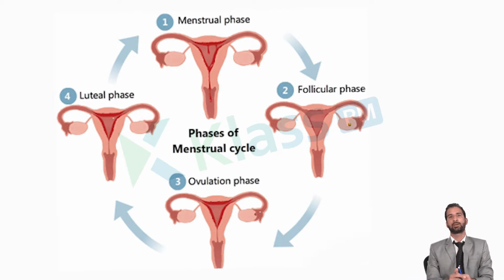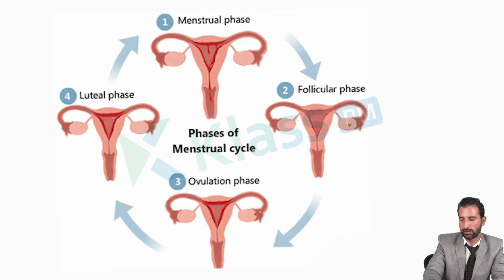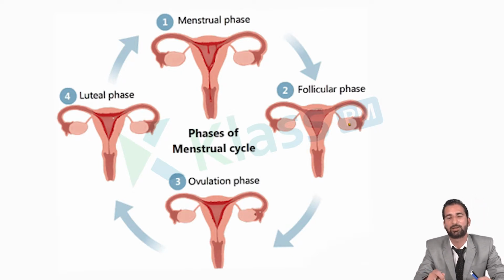We need to understand first that the human female reproductive cycle, which is also called the menstrual cycle, usually is of 28 days, probably for 1 month. This menstrual cycle can be divided into 3 main phases. To understand the process of fertilization as well as the menstrual cycle, we can go side by side. In females, the menstrual cycle is an average of 28 days. Menstrual cycle is the rhythmical changes which occur in a female due to different hormones. This menstrual cycle is very important to understand the process of fertilization.